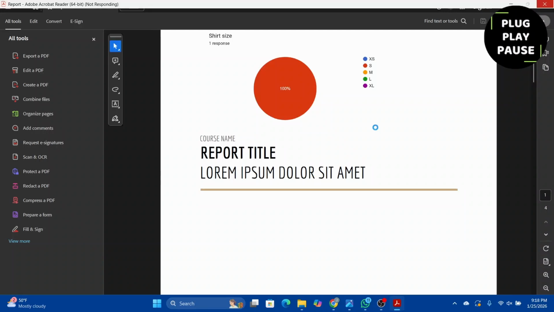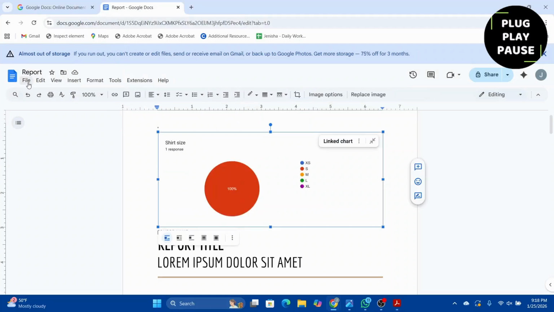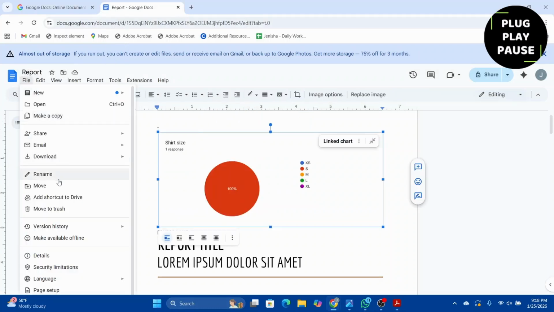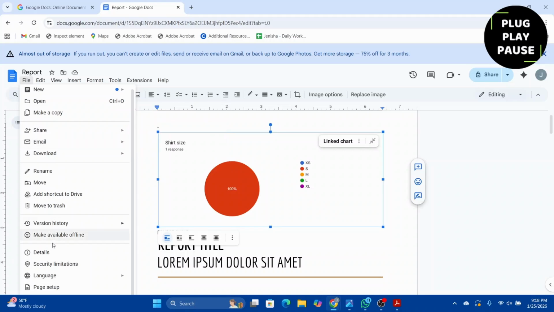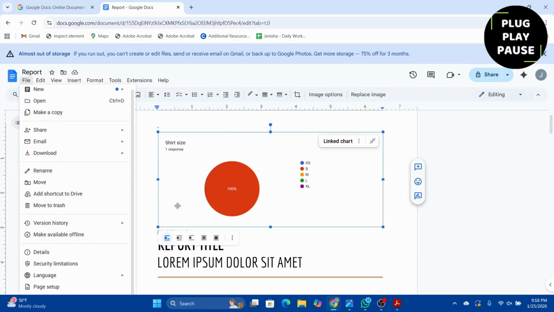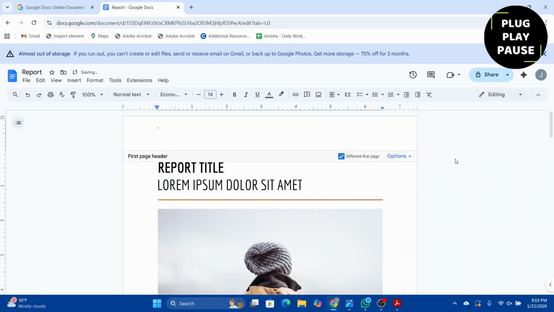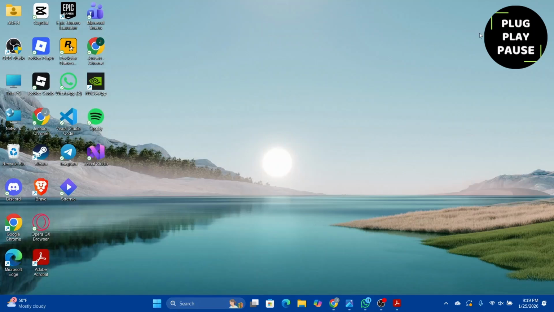And if you want it saved in your Google Drive as a PDF instead of downloading, what we can do is close this up, go to the File option at the top, select it, and select the option of Print instead. If you find the option of Print here, you can just go over and print it. Let's say share, email, or download, and even look out for the Print option here and print it. Once you print it, you can select the option of PDF and then go ahead and save it on your device. And that's it.